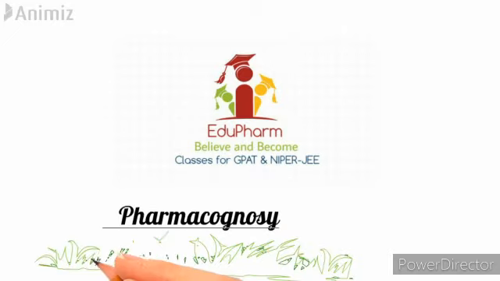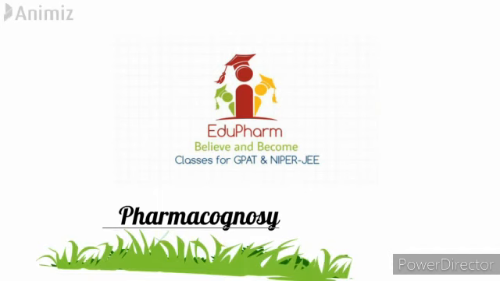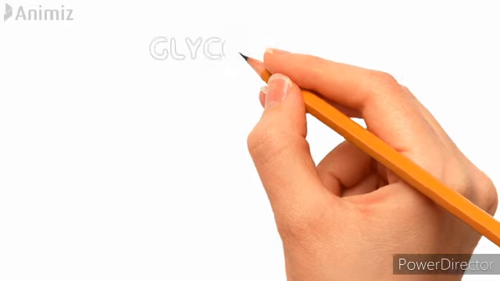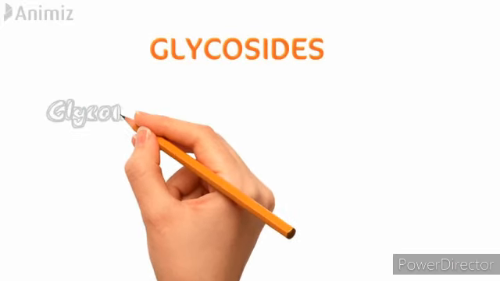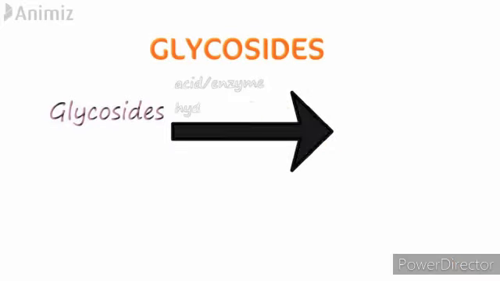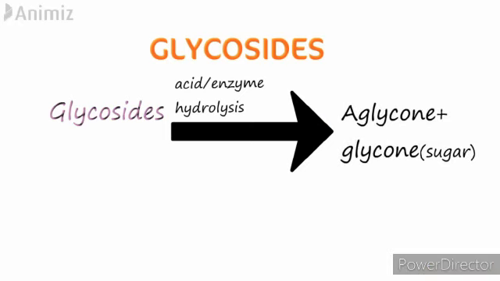Today's lecture will be on pharmacognosy, especially on the topic of the drugs that contain glycosides. Many medicinal plants contain glycosides. Glycosides are complex organic compounds. If we hydrolyze a glycoside, meaning if we break down a glycoside molecule, we get one aglycone moiety and another is a glycone moiety. The aglycone part is the non-sugar part and the glycone part is the sugar part. This sugar and the non-sugar moiety join together to form a glycoside molecule.